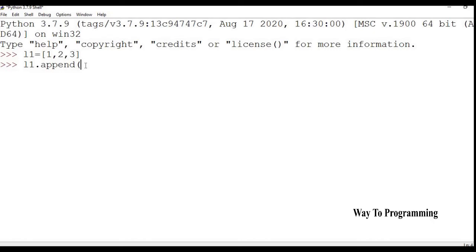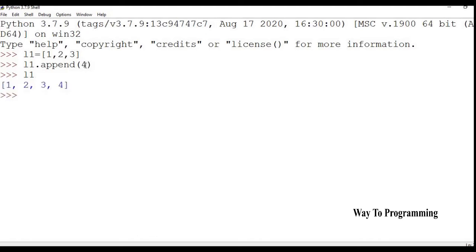And then I can write any element, right? What I mean by any element is it can have any data type, okay? So it can be a string, it can be a dictionary, it can be anything, right? So it has to be one data type, one element. So I'm gonna add 4 first, okay?